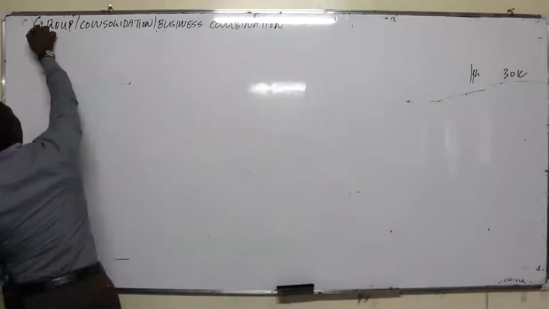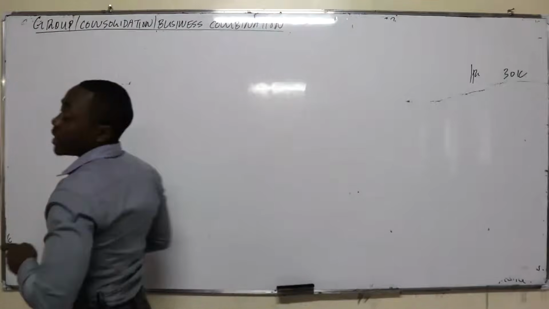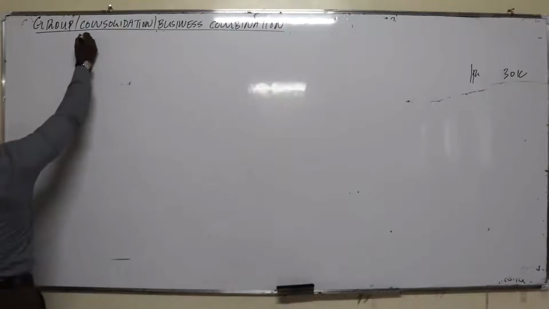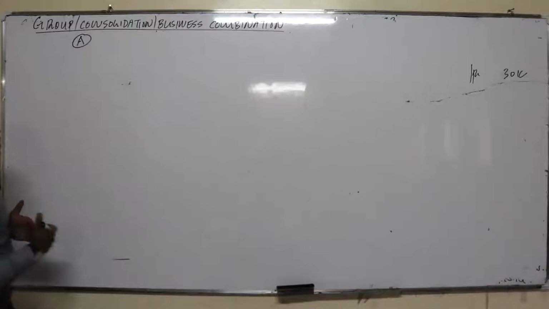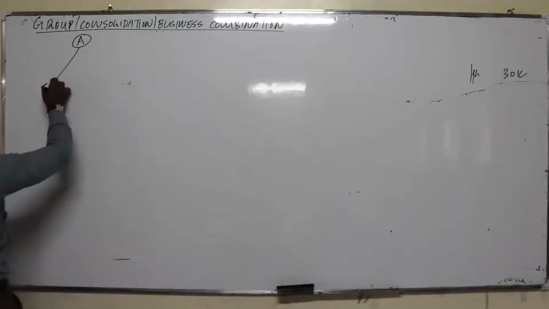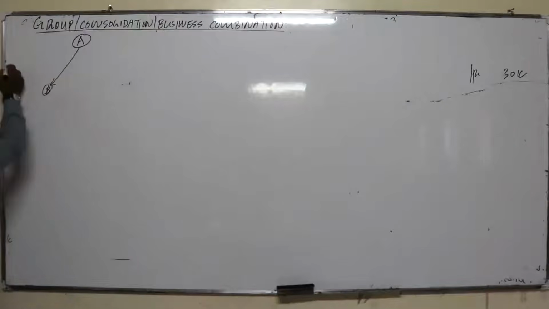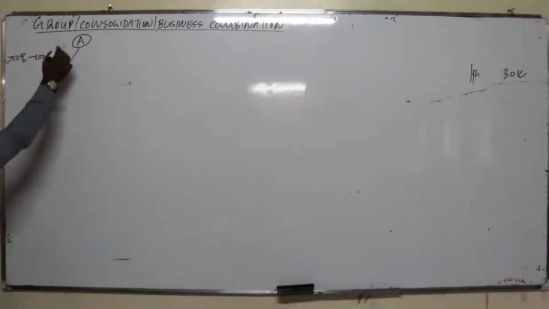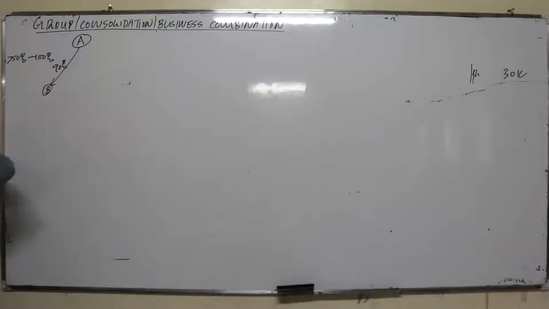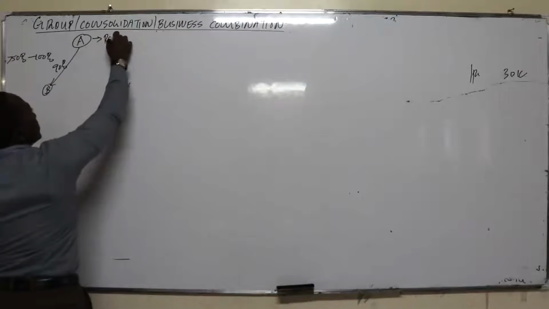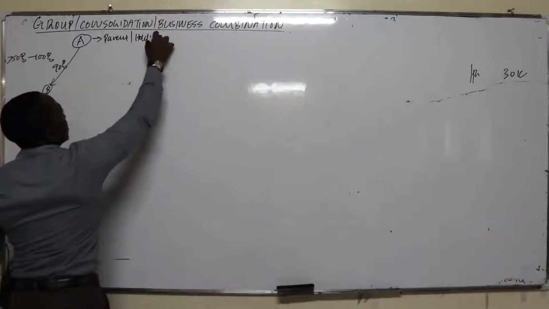So let's discuss groups or consolidation. This is something we have already done in your lower levels. The group aspect arises as a result of the parent and subsidiary relationship. For example, assume you have a company A, and company A decides to acquire another company. How do you acquire a company? You acquire it through buying shares. So company A decides to acquire company B, more than 50% of its equity ownership up to 100%. Let's assume A acquires 90% of B. The company acquiring the other one is the parent company or the holding company.